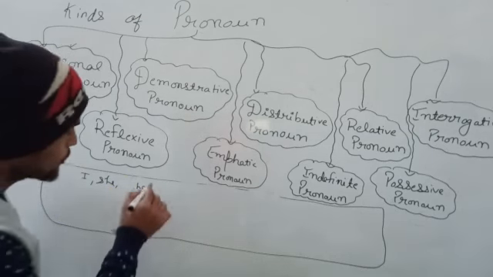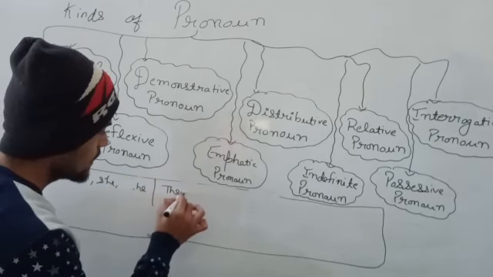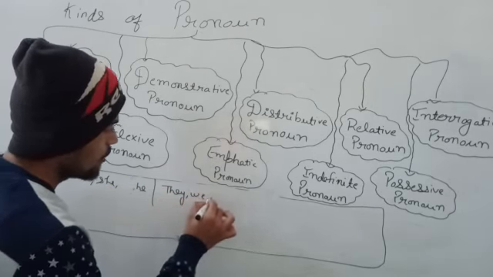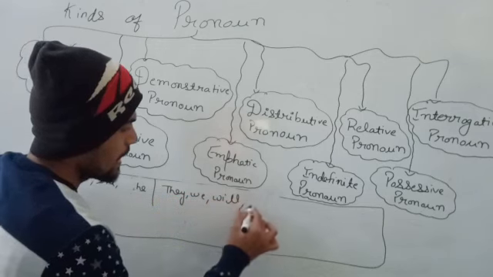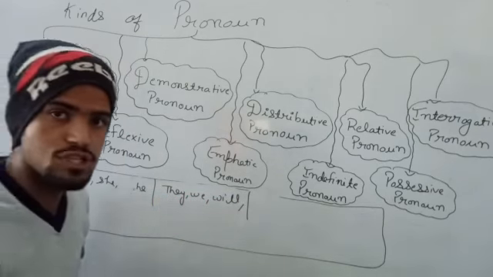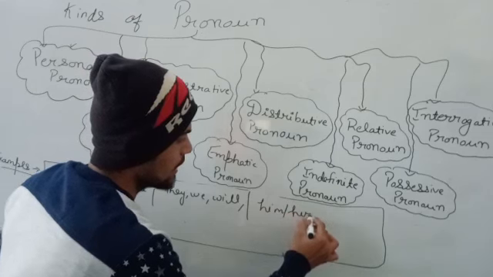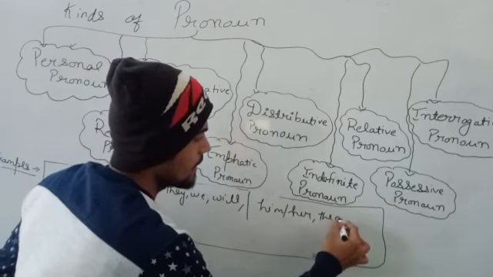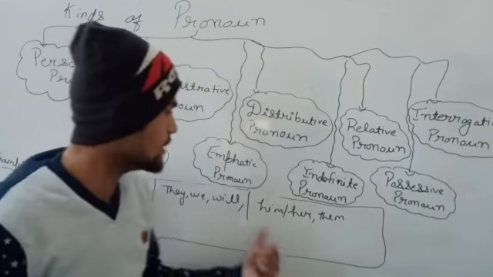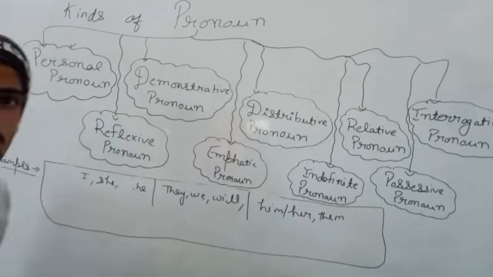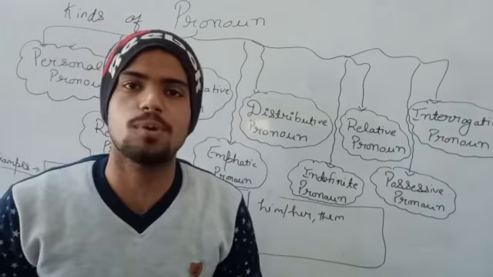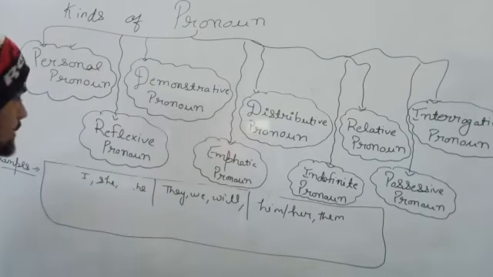And if I am talking about plural, it is they, we. And if we are showing possession, him, her, them, like this kind of things we can use in personal pronoun. So I hope your basic understanding of personal pronoun was clear.